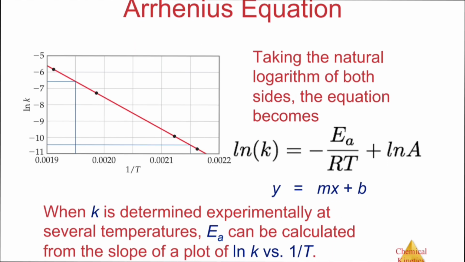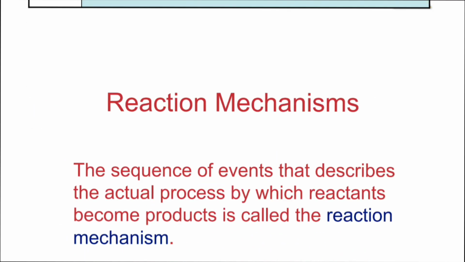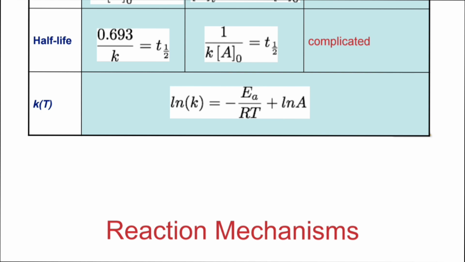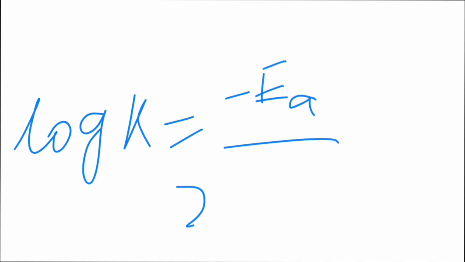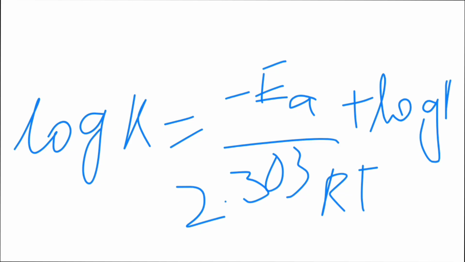After formulating these equations, we get our equation, which will be written like log k equals activation energy divided by 2.303 RT plus log A.